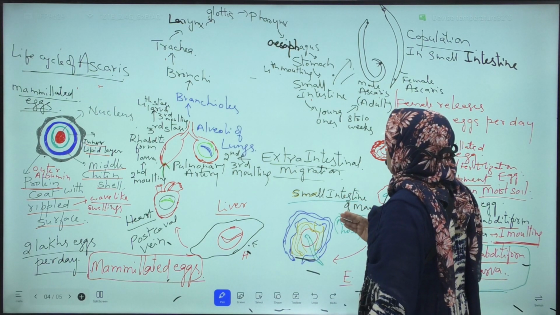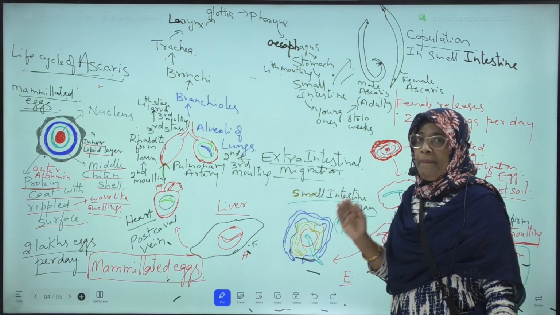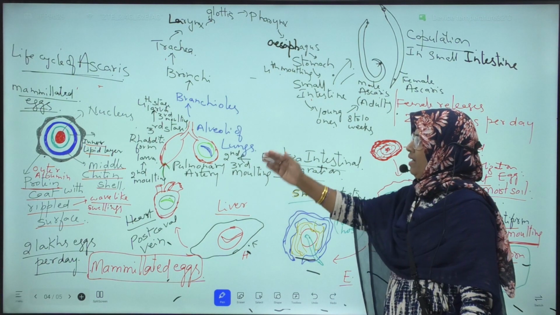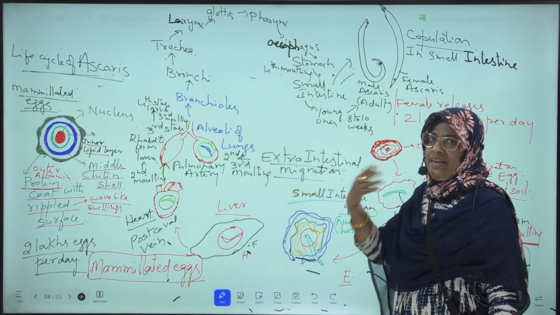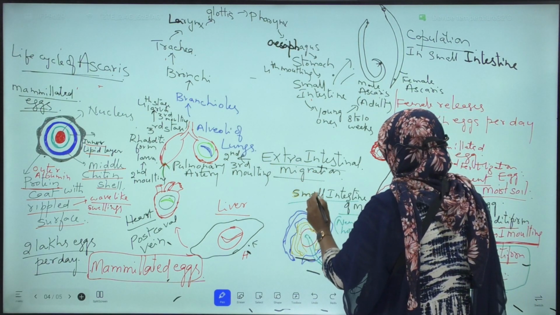The migration of rhabditiform larva outside the intestine and passing through different organs like liver, heart, lungs, etc., and finally reaching the small intestine. This is called extraintestinal migration.